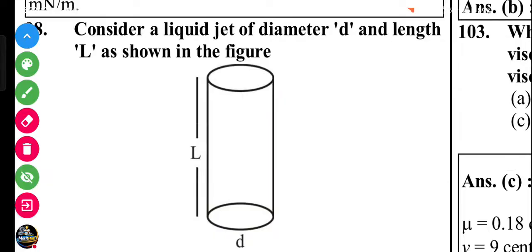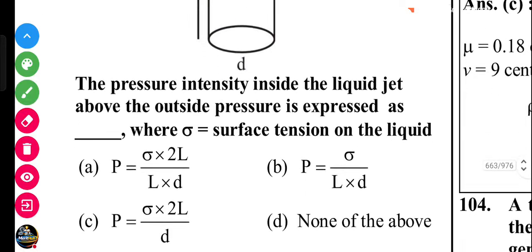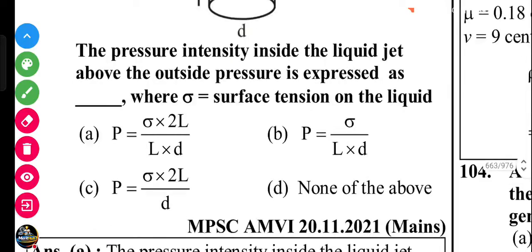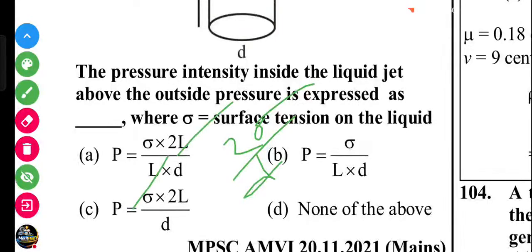Consider a liquid jet of diameter D and length L, as in the figure. The pressure intensity inside the jet is above the outside pressure. We know the pressure inside a water jet is 2 sigma by d. So the rest cancels out, and 2 sigma by d is the right answer.